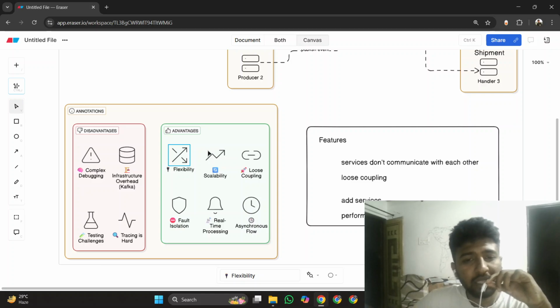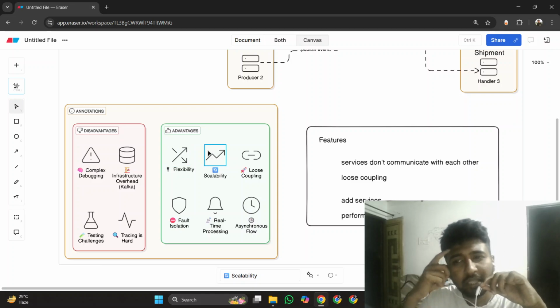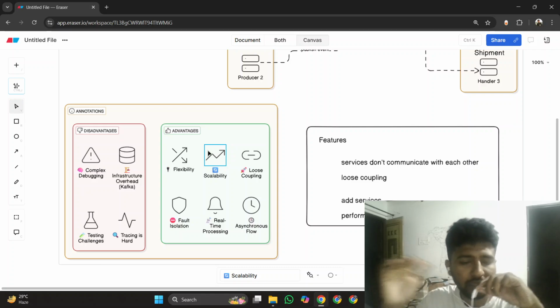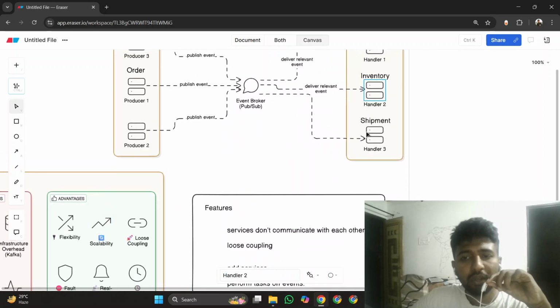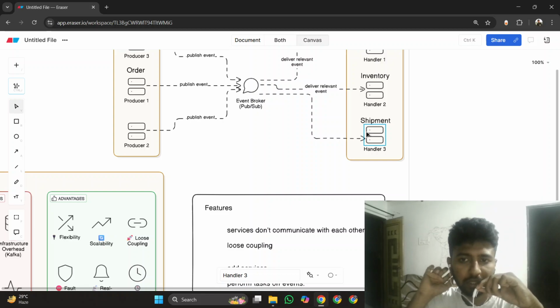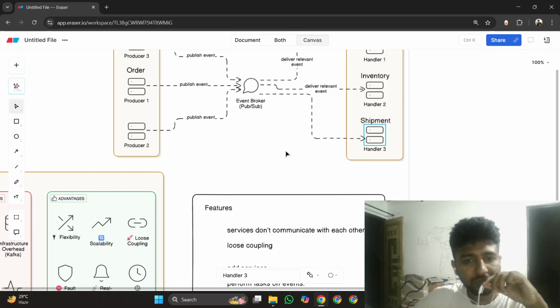Second thing is scalability. Scalability means you can increase the number of services or servers of that service if that service is receiving larger traffic. For example, inventory service or shipment service. Let's say shipment service is receiving larger traffic from customers. Then you can simply increase the servers of shipment service.